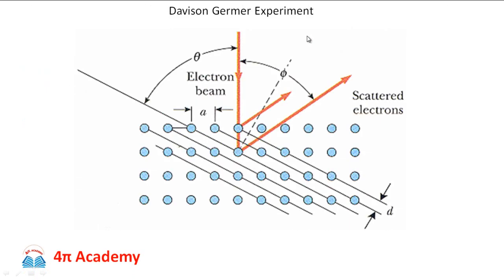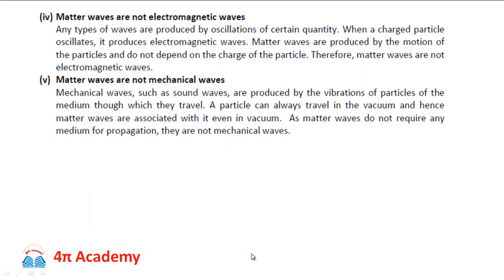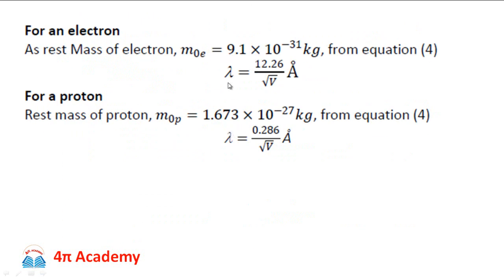So Davisson and Germer decided to study the scattering of the matter wave associated with an electron with the help of single crystals of nickel, because the de Broglie wavelength associated with an electron subjected to a potential difference of say 100 volts comes out to be roughly 1 angstrom.